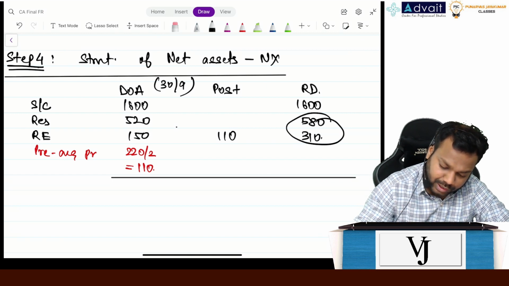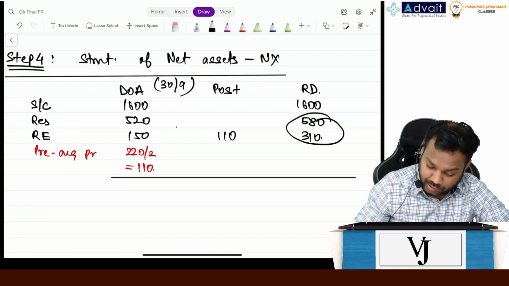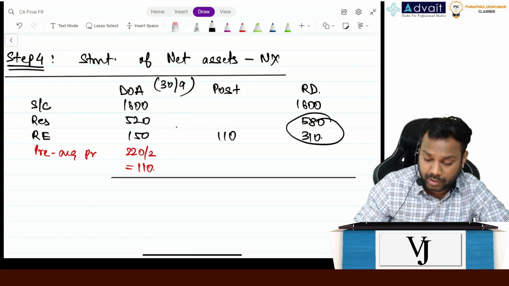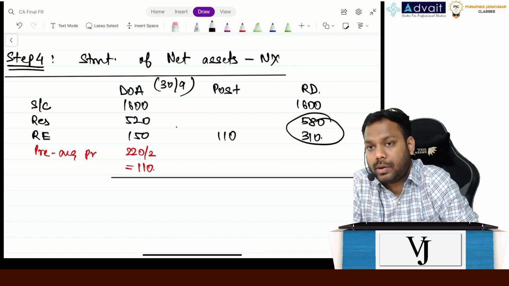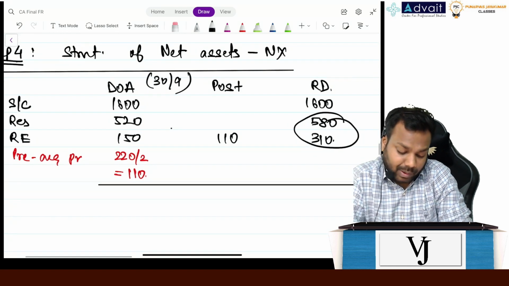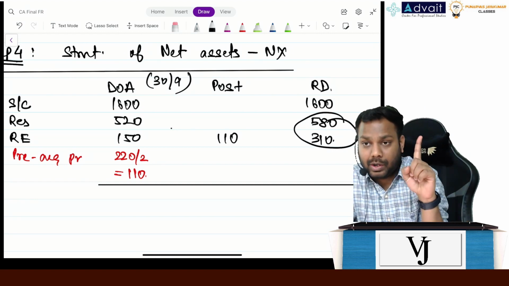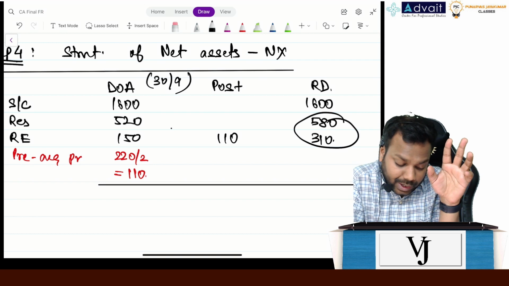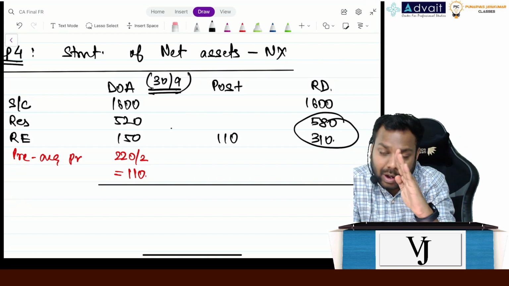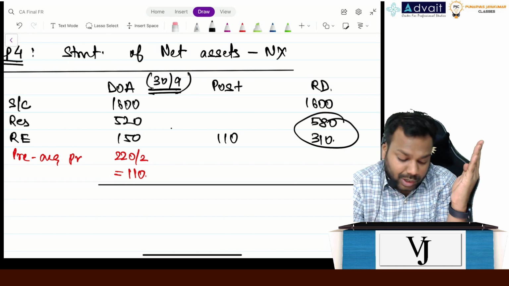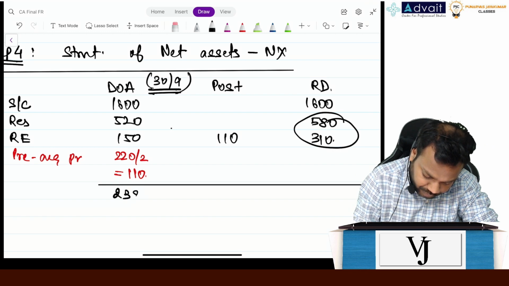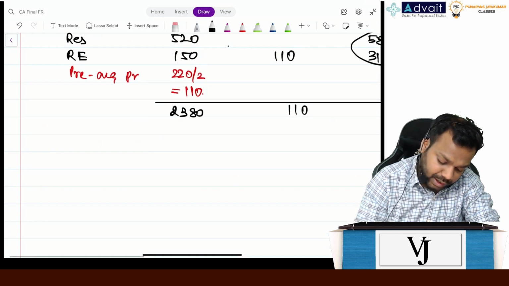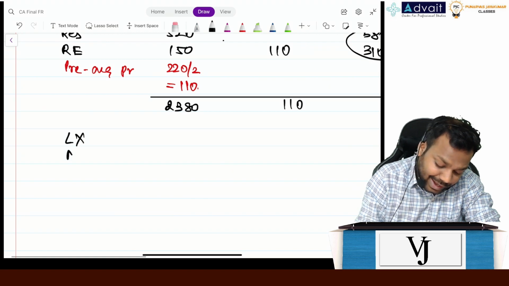Now, what is the total here? Can you please tell me? I didn't get your point. It says the total profit from 1st April to year end is 220, right? But our date of acquisition is 30th September. So half of the profit is pre-acquisition profit. That's why we are adding it in the date of acquisition column. So it becomes 2380 and 110, right?